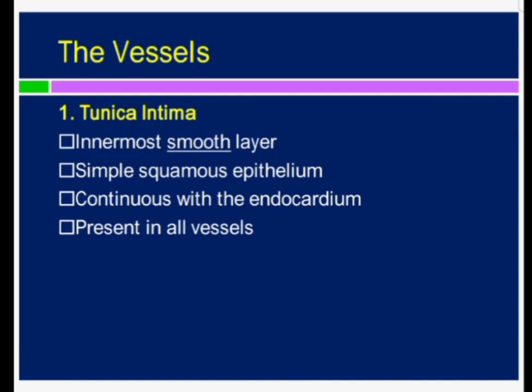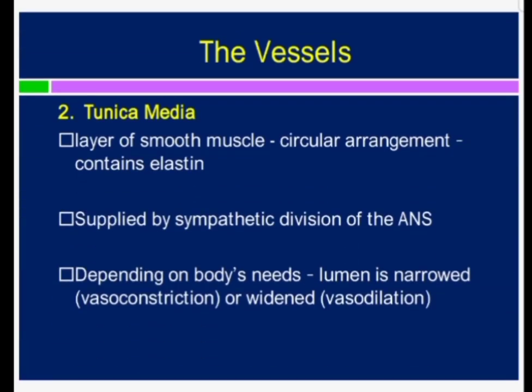So if we talk about the general structure of the blood vessels, the innermost layer is the tunica intima, and tunica intima consists of the simple squamous epithelium, that is endothelium. Then we have the subendothelial connective tissue layer.